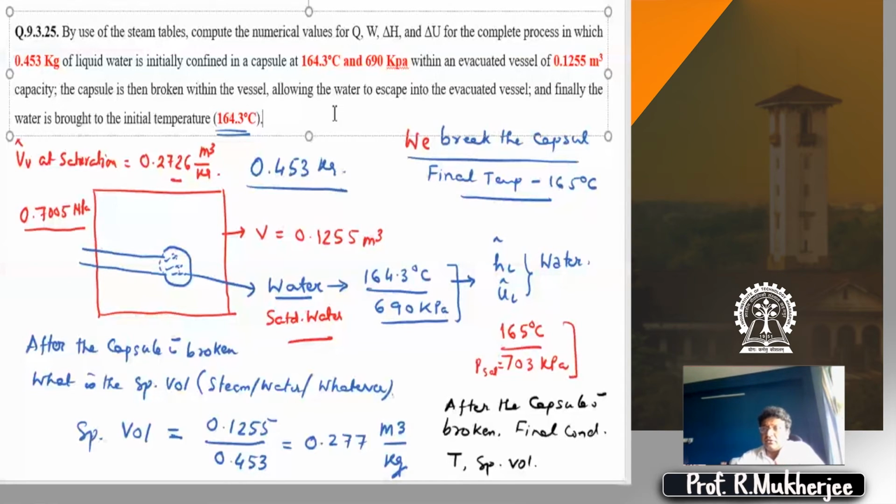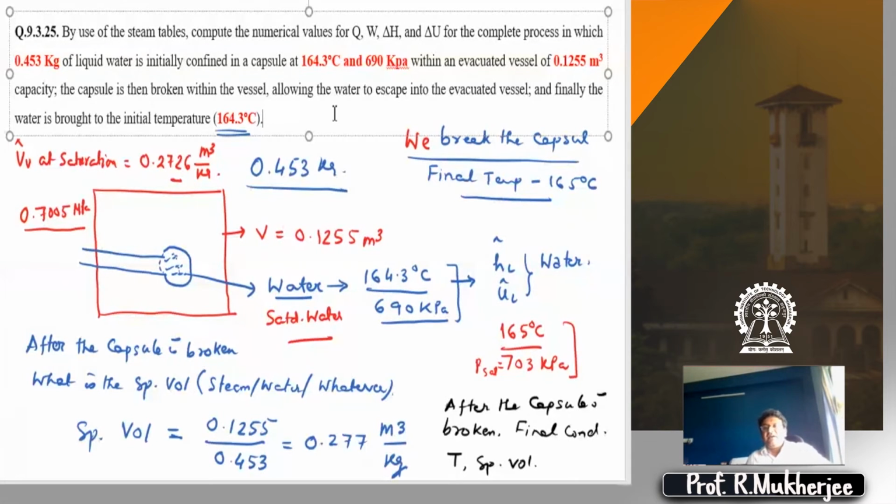Once you do that, what are we doing? We also know two additional pieces of information. One is the weight of the liquid that is inside the capsule. And once you break the capsule, where is this liquid going to spread out? It's going to spread out all over the tank, right? So the moment you break this capsule, what is the final specific volume of this liquid or steam?